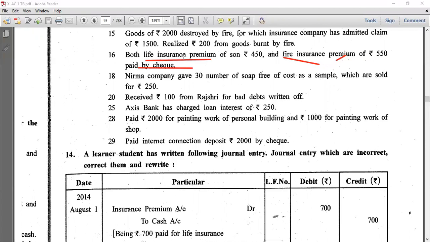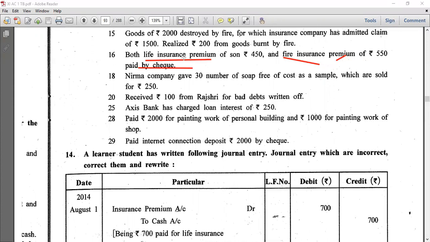I hope so. Yes. Again, I am repeating. Life insurance premium is a personal expense of the business owner, so it goes to drawings account. Drawings account debit 450. Fire insurance premium account 550, and to bank account 1000.